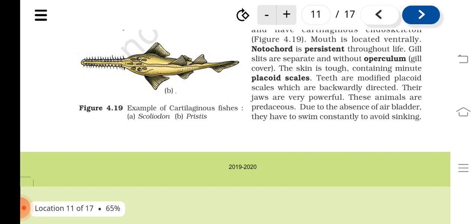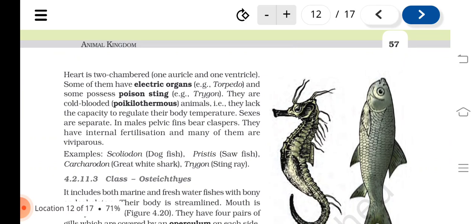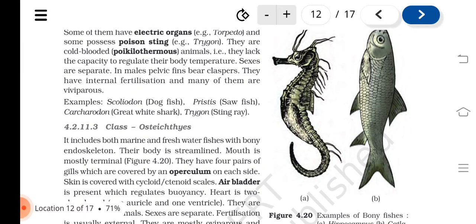These animals are predaceous. Due to the absence of air bladder, they have to swim constantly to avoid sinking. Heart is two-chambered, one auricle and one ventricle. Some of them have electric organs, example torpedo, and some possess poison sting, example trigon. They are cold-blooded, poikilothermous animals, that is, they lack the capacity to regulate their body temperature.